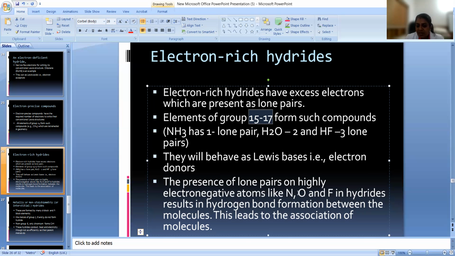Since it consists of nitrogen, oxygen, and fluorine attached to the hydrogen atom, which are all highly electronegative, they have a tendency to form hydrogen bonds also. And this will result in the formation of molecular association.